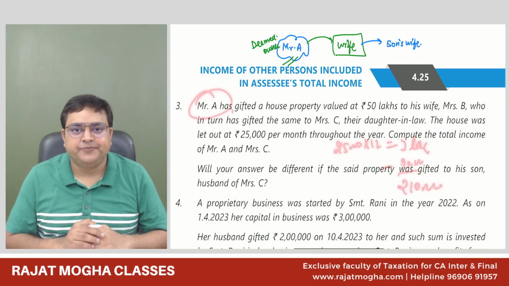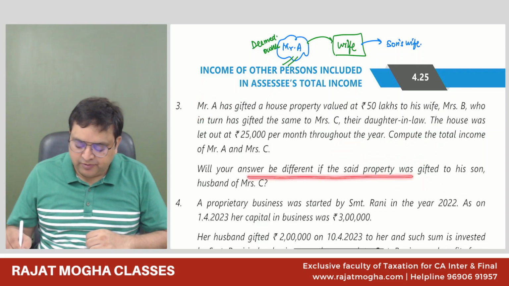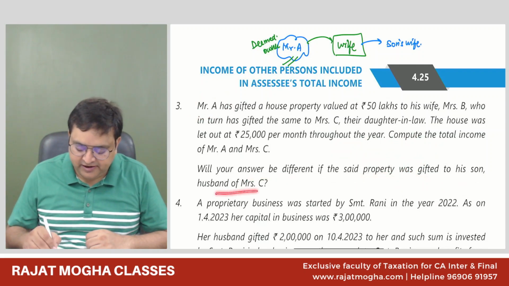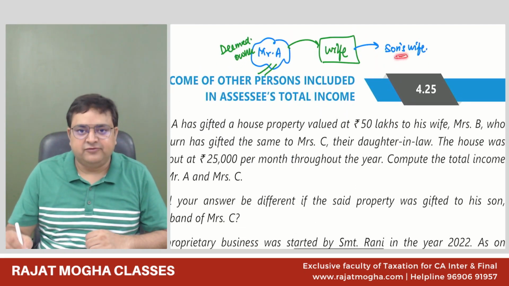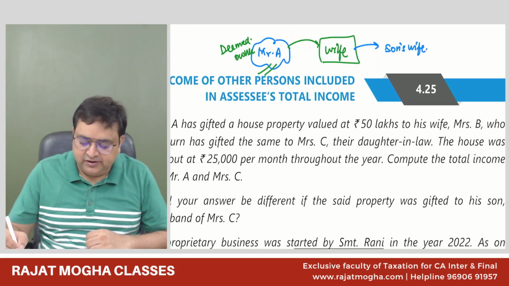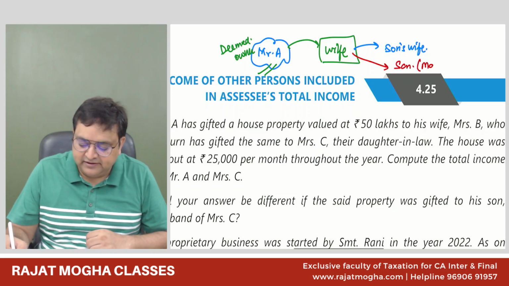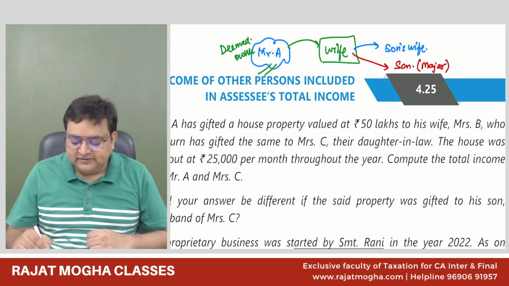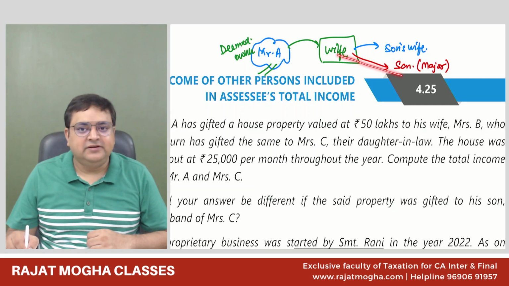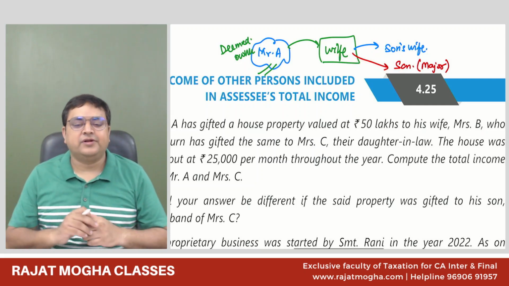Understood? Now they are asking what your answer would be if the said property was gifted to his son, the husband of Mrs. C. So Mrs. C is nothing but the son's wife. They are asking what would have been the case if this property had been given to the son. And obviously it's not a minor son, it's a major son. If we give this property to the major son, the asset is transferred, and obviously the income is also transferred.